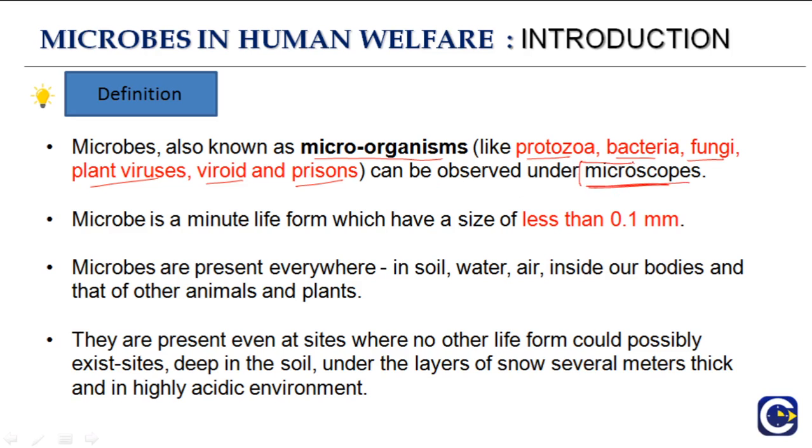The word micro is basically very small, so a microbe is a minute life form which has a size of less than 0.1 millimeter. They are very small, you cannot see them with the naked eye. You definitely need to see them under the microscope, which will magnify the size and then you can see it.